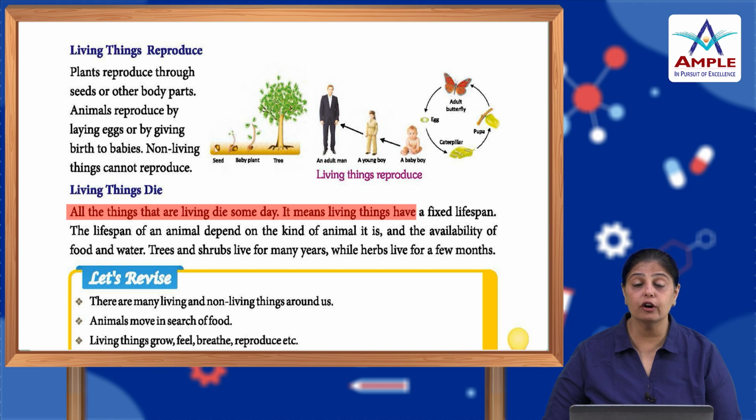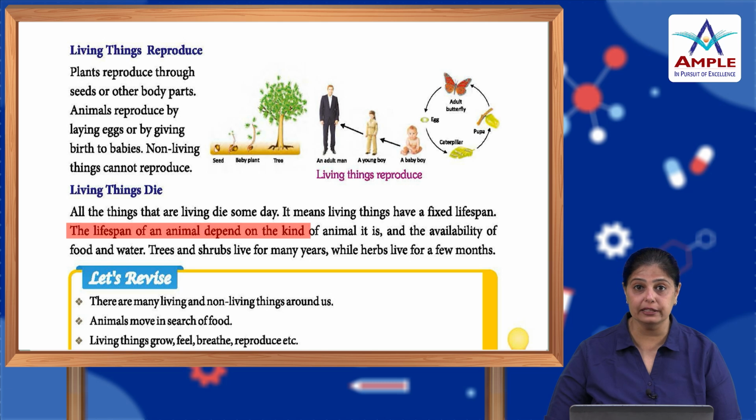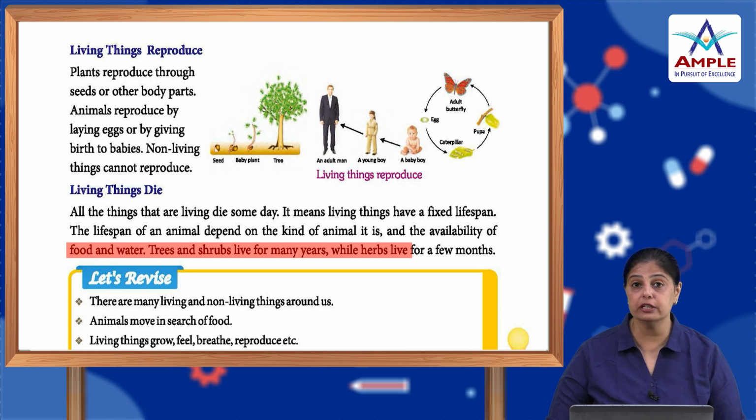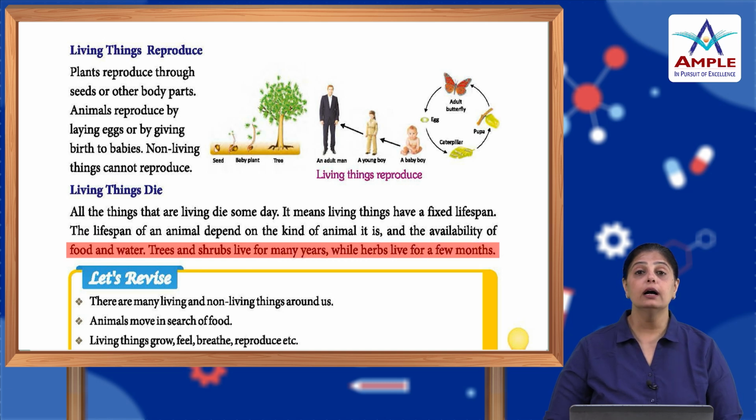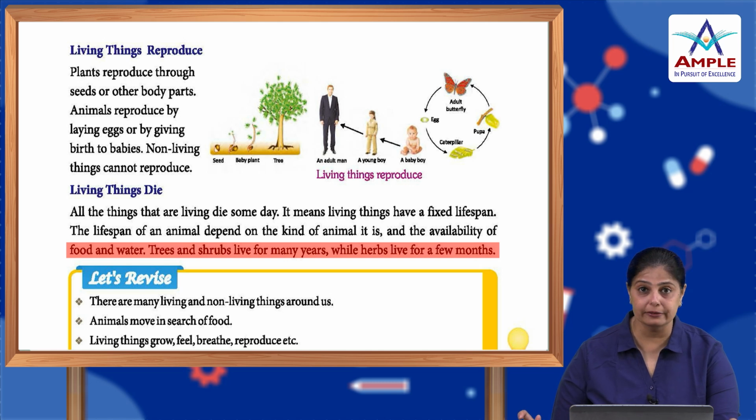It means living things have a fixed lifespan. The lifespan of an animal depends on the kind of animal it is and the availability of food and water. Trees and shrubs live for many years, while herbs live for a few months. Every living thing dies someday, be it plants, animals, or human beings. We all have a fixed lifespan. The number of years that anything lives or survives for is known as the lifespan.